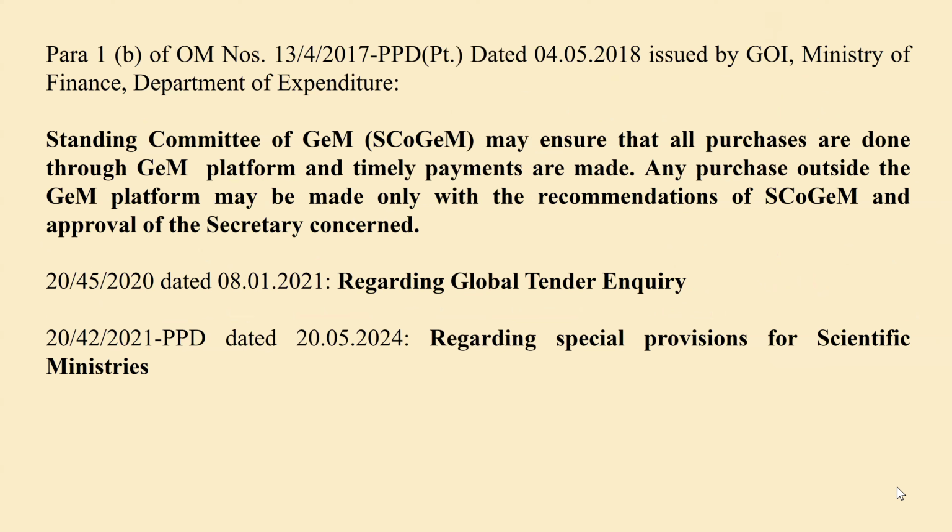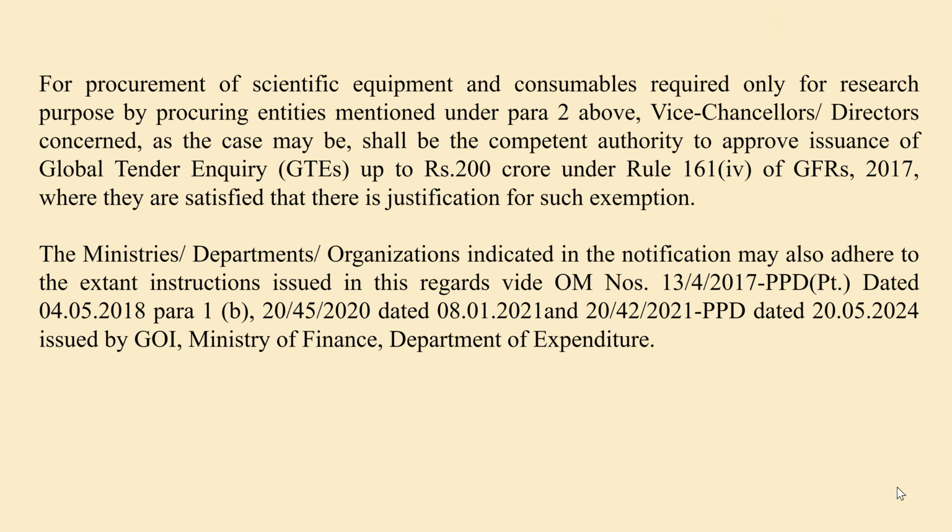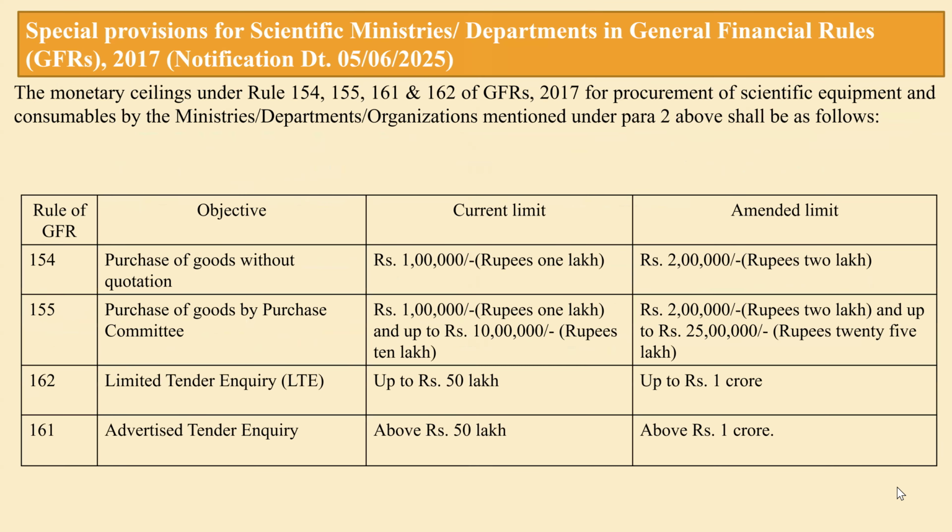And again, if you are following this special relaxation, then we also need to see whether the items are available on GeM or not. If items are available on GeM, we will procure the item through GeM. If not available on GeM, then only this will be applied.